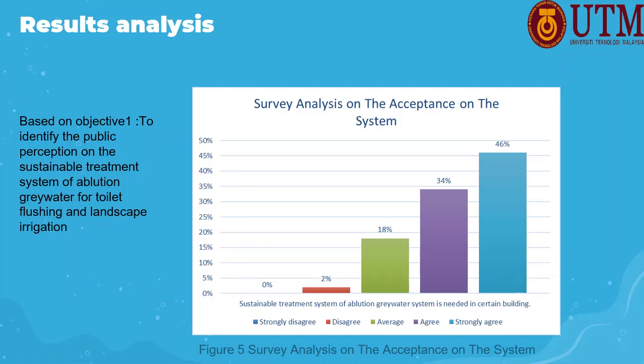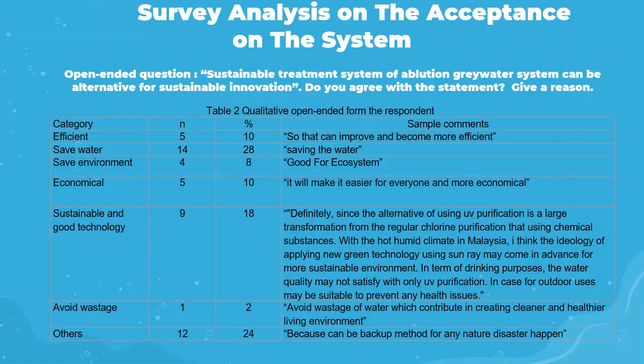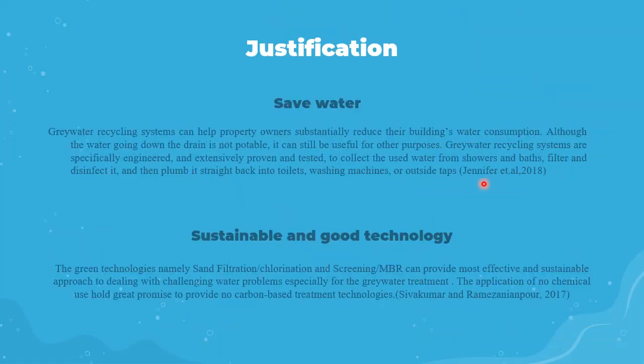And next, this is for the open-ended question, where you can see the highest category is safe water for the public, and the second highest is sustainable, good technology. The main reason for this is that greywater recycling can help property owners reduce their building water consumption, according to Jennifer. For sustainable and good technology, green technology, namely sand filtration and screening, can provide the most effective sustainable approach to dealing with challenging water problems, according to Siva Kumar.